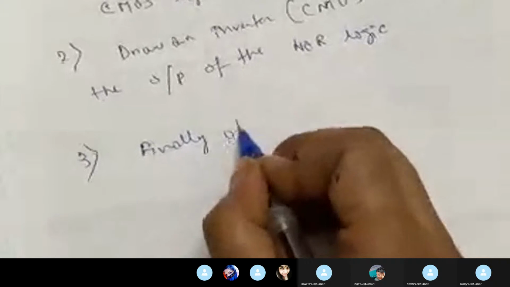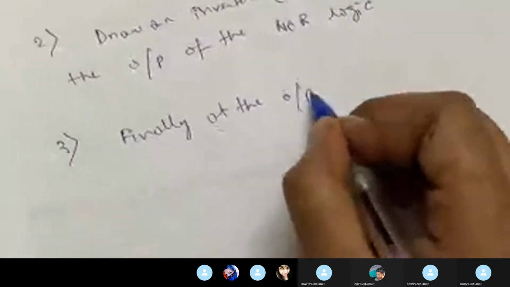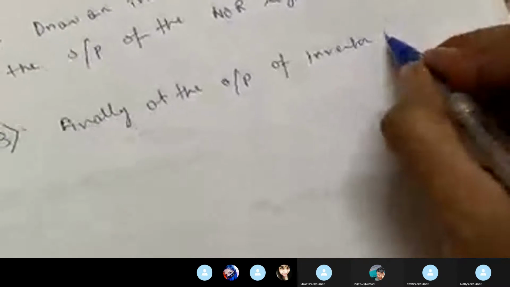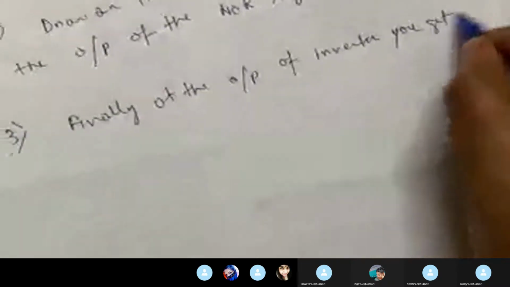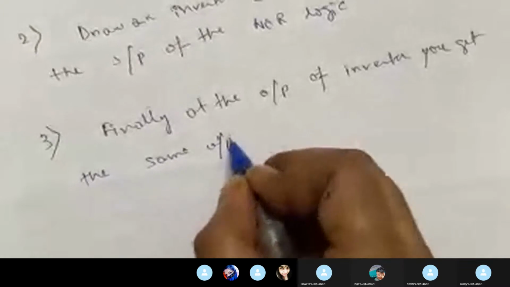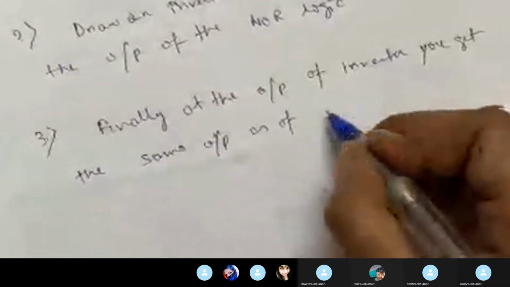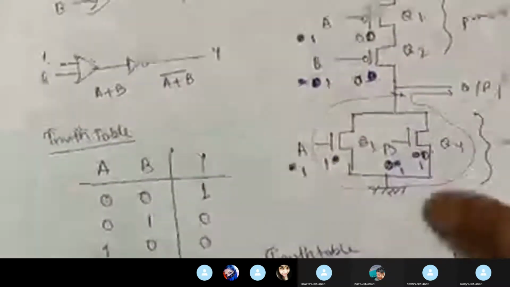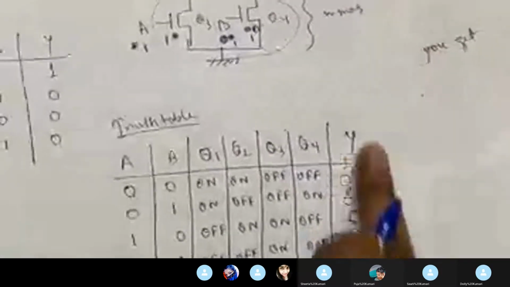Finally, at the output of the inverter, you get the same output as the OR gate. See, because we know here we have drawn the NOR gate. This is the output of the NOR logic.